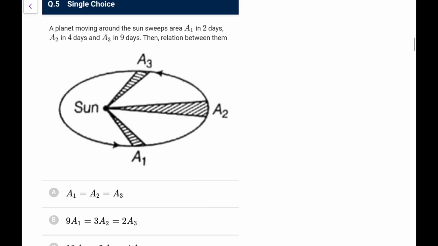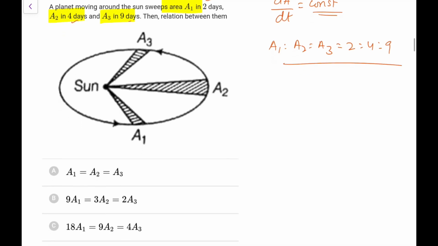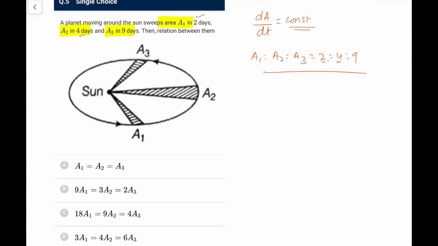A planet moves around the sun, sweeps area A1 in 2 days, A2 in 4 days, A3 in 9 days. What is the relation between them? We know whenever the planet goes around the sun, dA by dt, the areal velocity, remains constant. So if it takes 2, 4 and 9 days, the areas will also be in the ratio 2:4:9. So you can directly say A1 is to A2 is to A3 would be 2:4:9. It clearly suggests that A2 is going to be twice A1, or A1 is equal to A2 by 2.